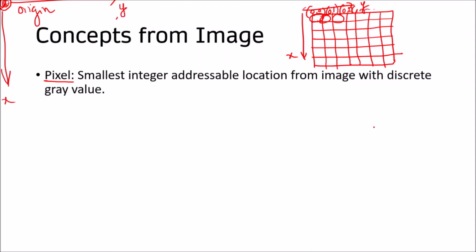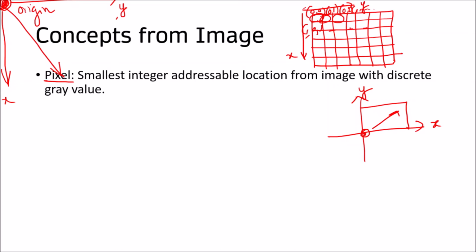But in normal representation, how do we represent xy coordinates? This is x and this is y, so our origin will be here and we increase in this direction. But in the case of computers, we increase in this direction. So remember, this is the origin in the case of computers, and for any display device this will become the origin. Now this is 0 1, 0 2, 0 3 along y, then it will become 1 0, 1 1, 1 2, 1 3, 1 4, like this. So it is a representation in terms of rows and columns.